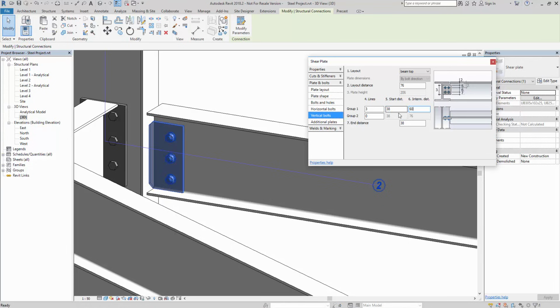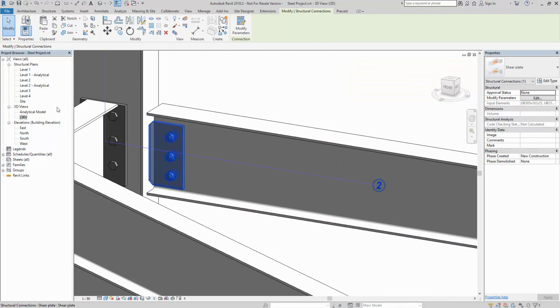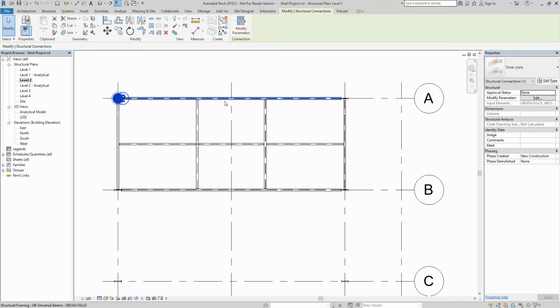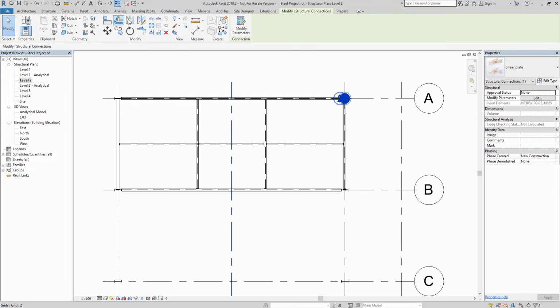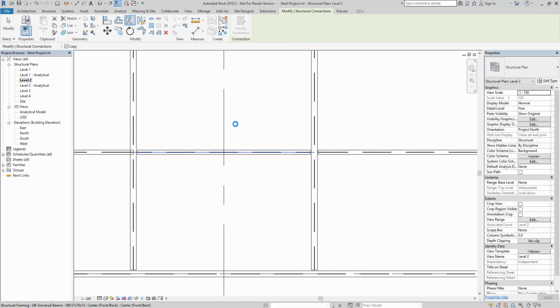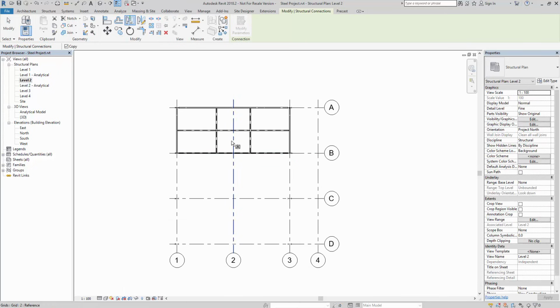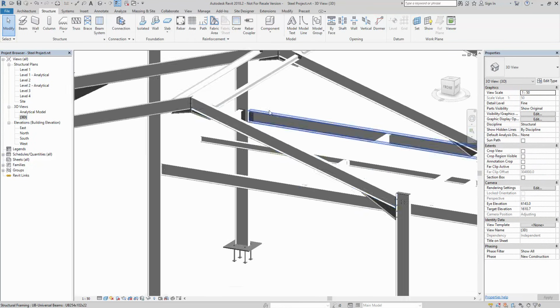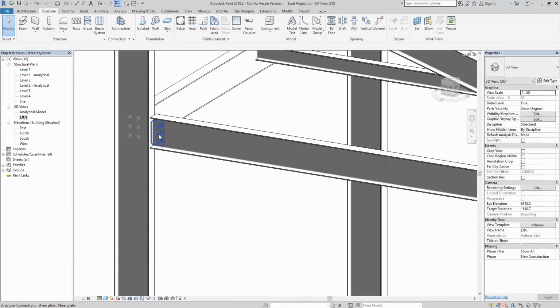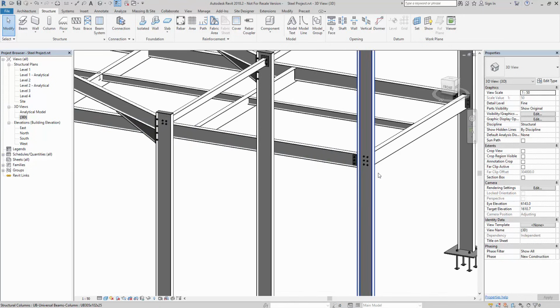Possibly 60 just to give it a little bit more room for the plate. That looks pretty good. Again, level 2. There's the connection mirrored along that axis, and then mirror along that one, and then that one. So there's the plates now in position there.